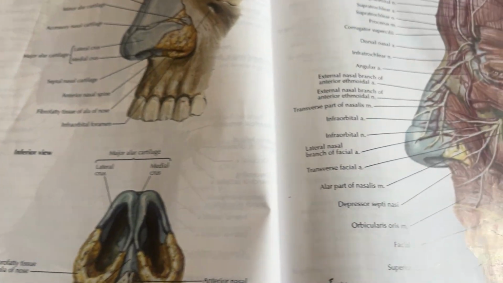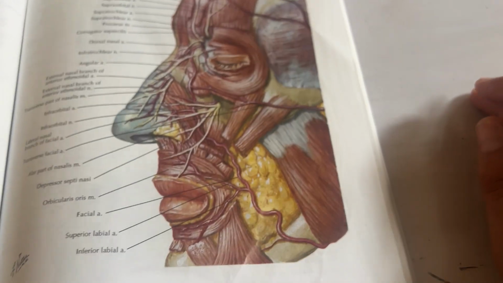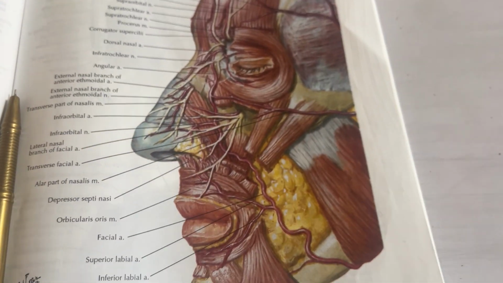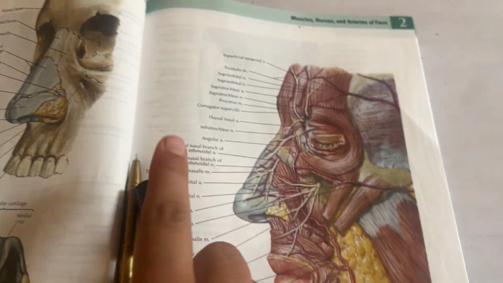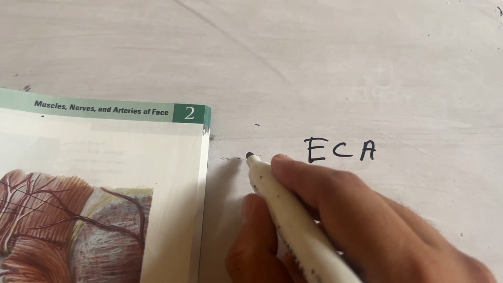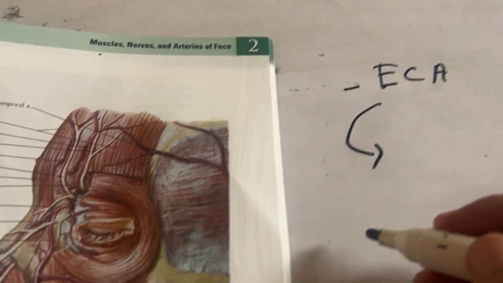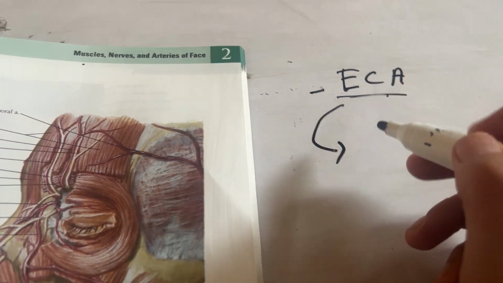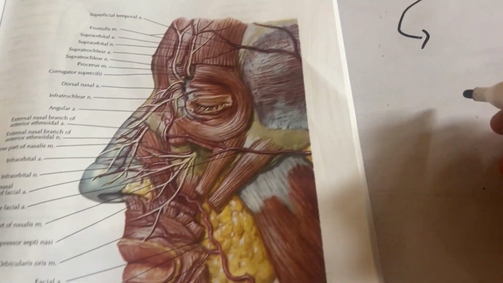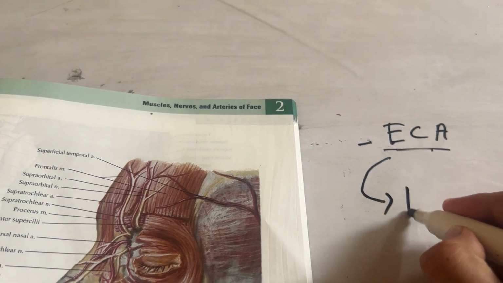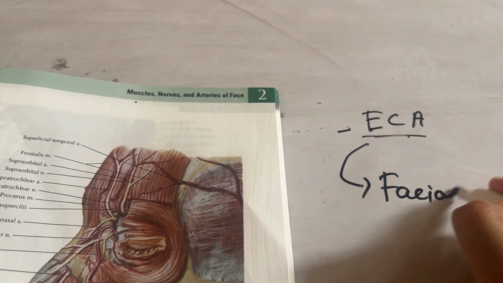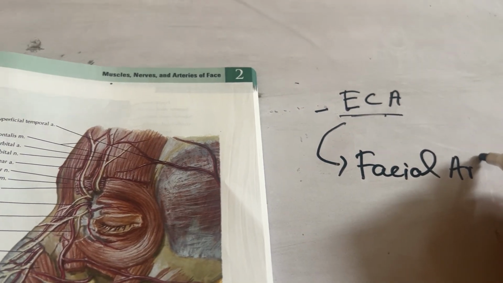Now towards the arterial supply. The arterial supply of the face is mainly from the external carotid artery, and the branches which arise from the external carotid artery to give branches to the face are, first, the facial artery.